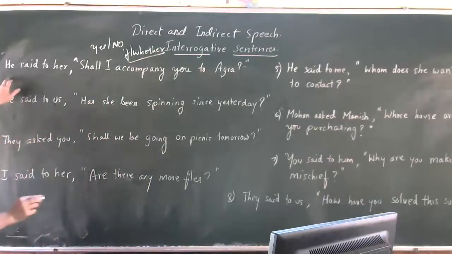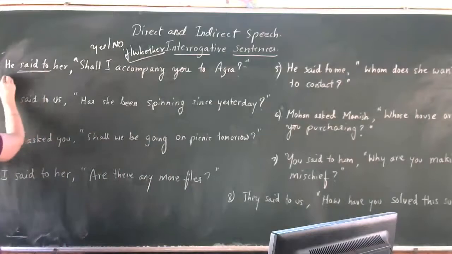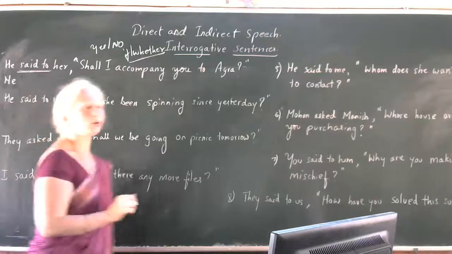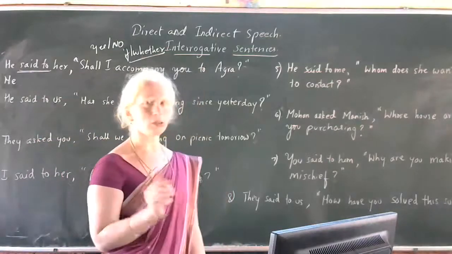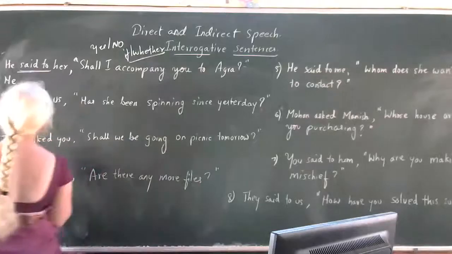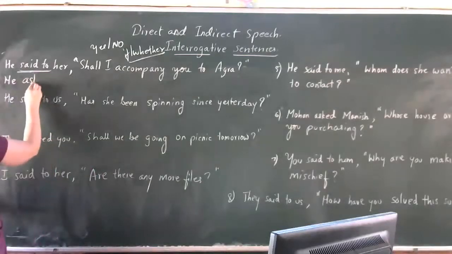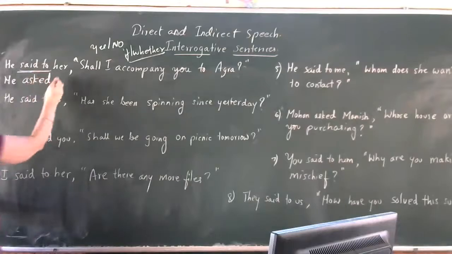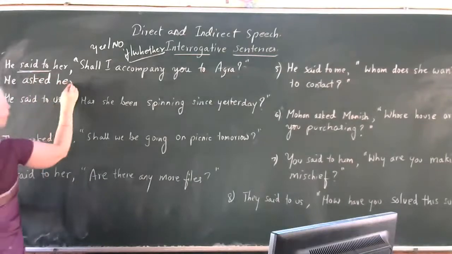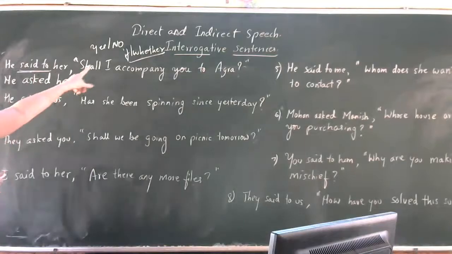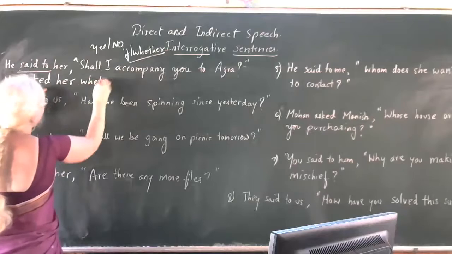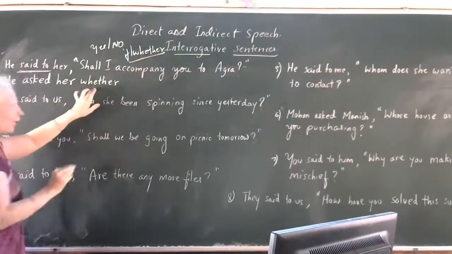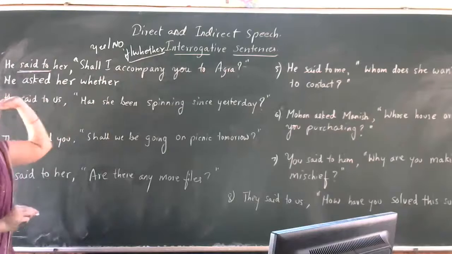Now I will change. He said to her. Now instead of said, you can use enquired, asked, inquired. All these you can use here. Usually we will use asked. I use asked here. He asked her. As it is yes or no question, I am using the conjunction whether or if. It is my style, I use whether. You can use if also.